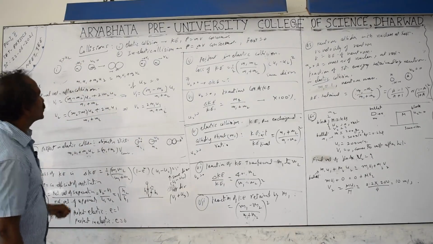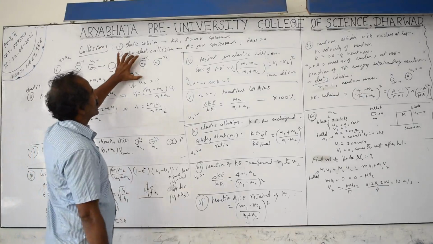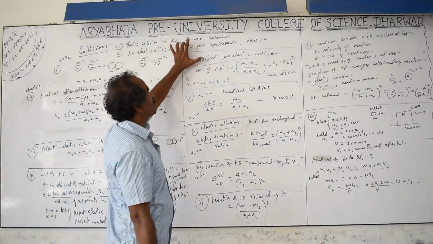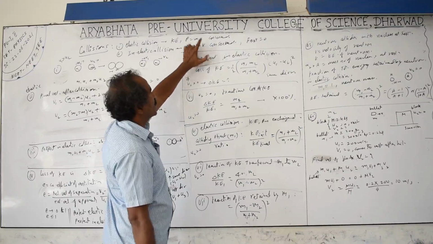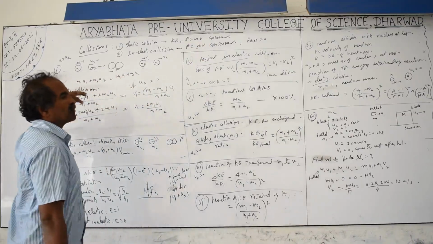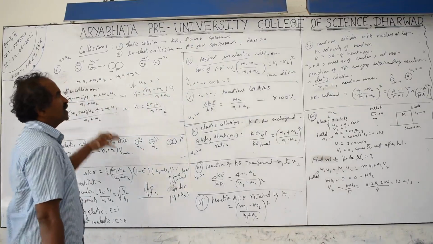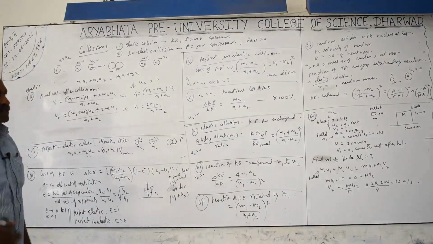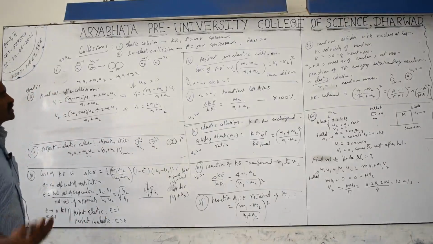Collisions are of two types: elastic collision and inelastic collision. In the case of an elastic collision, both kinetic energy and momentum are conserved. Momentum is P equal to mv. Conserved means constant, and there is a condition here: nothing is happening from outside, meaning no energy is supplied from outside and no force is exerted from outside. External force, meaning from outside, is the one which can change the momentum.